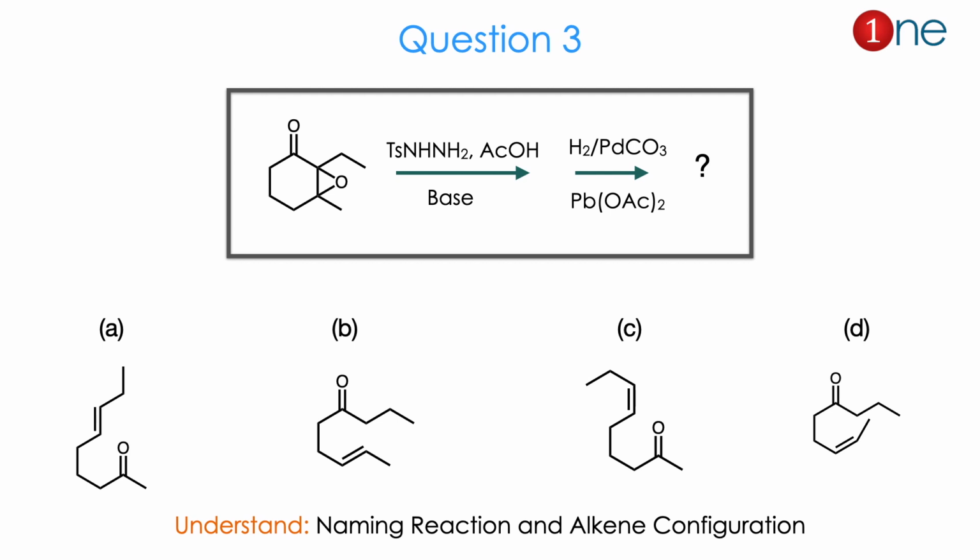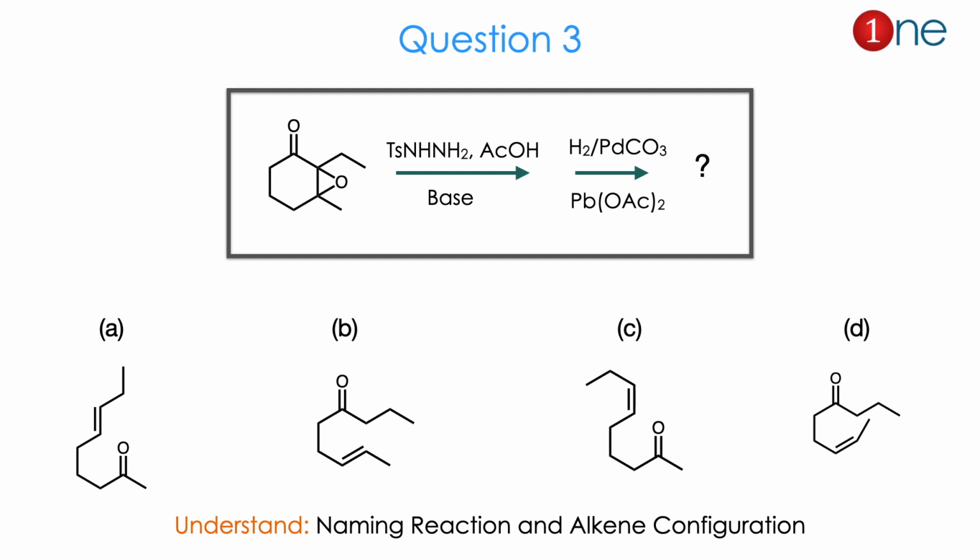Then question number 3. The starting material is a 6-member ring with a ketone and an epoxide, and an alkyl and ethyl group in the side chain. There are many functional groups. Then you are using hydrazine, acetic acid and base. Then you are using hydrogen and palladium carbonate and lead acetate. They ask you to find the product.